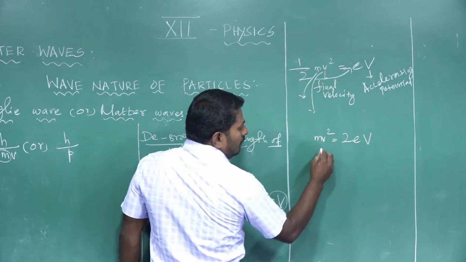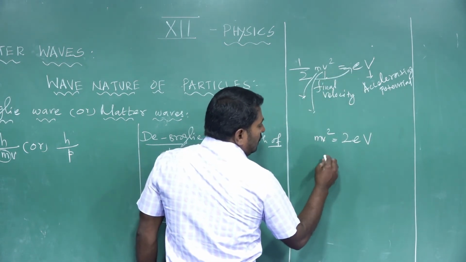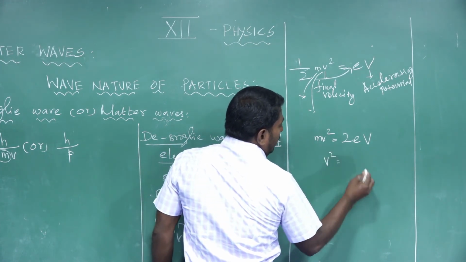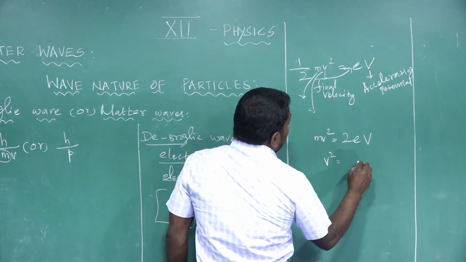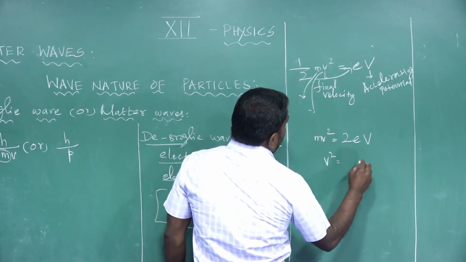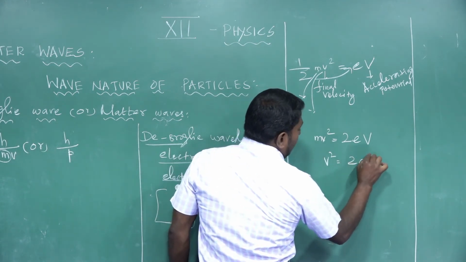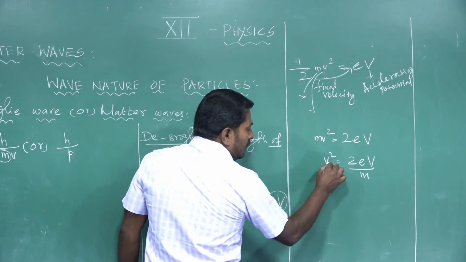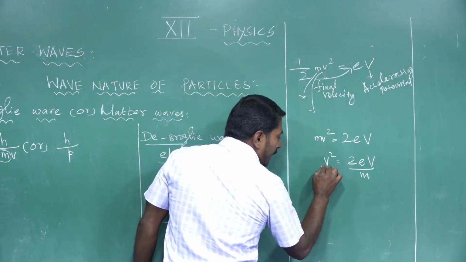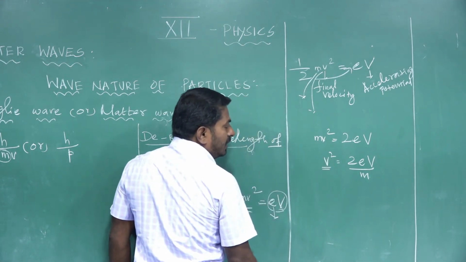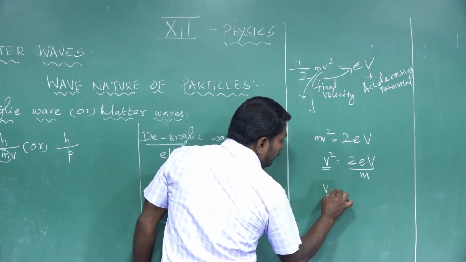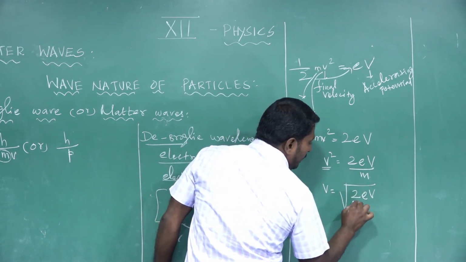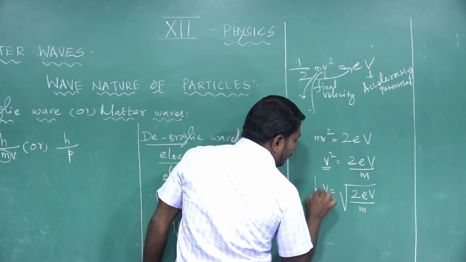So one half m v square is equal to eV, so m v square is equal to 2eV. Then v square is equal to 2eV divided by m. Then the final velocity of the moving electron v is equal to the square root of 2eV divided by m.